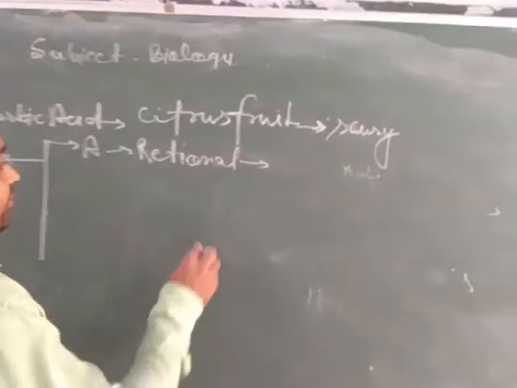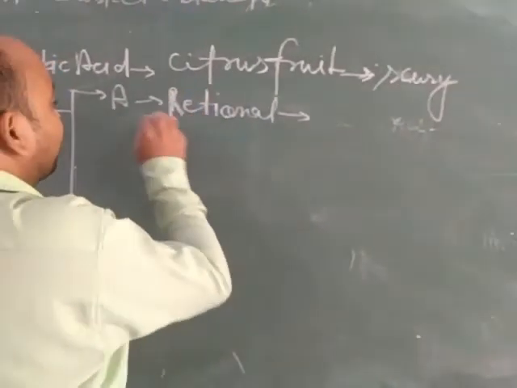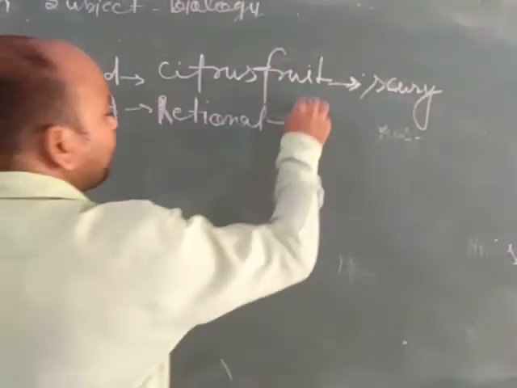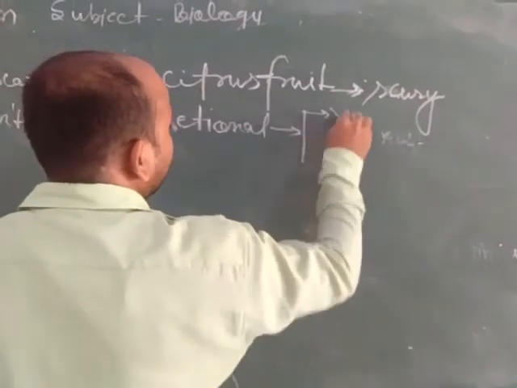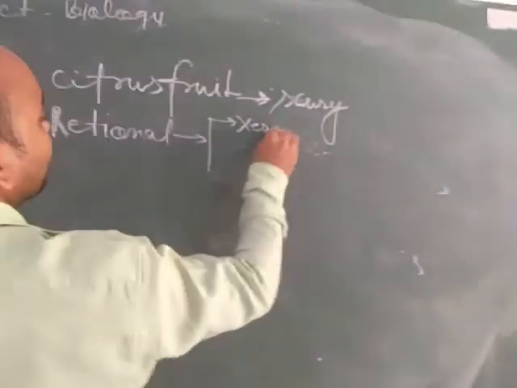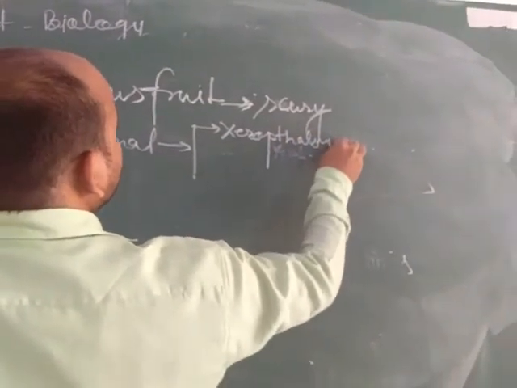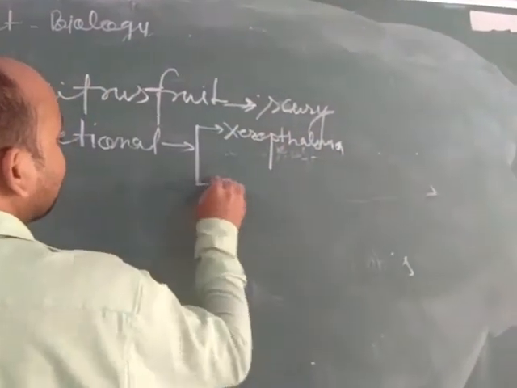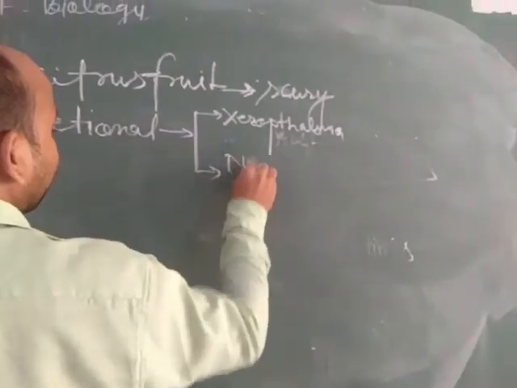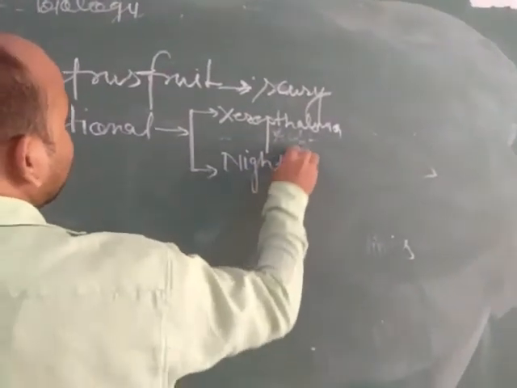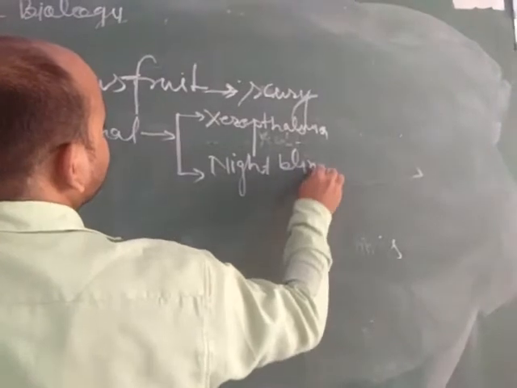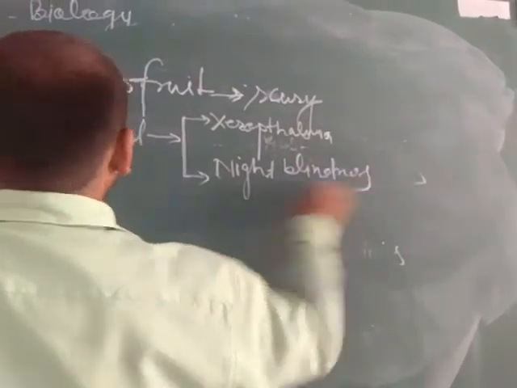Its chief sources are all green vegetables that contain vitamin A. Due to its deficiency, two types of disease are caused. First, xerophthalmia, which means dryness of the eye. Second, night blindness. Night blindness is caused due to deficiency of vitamin A.